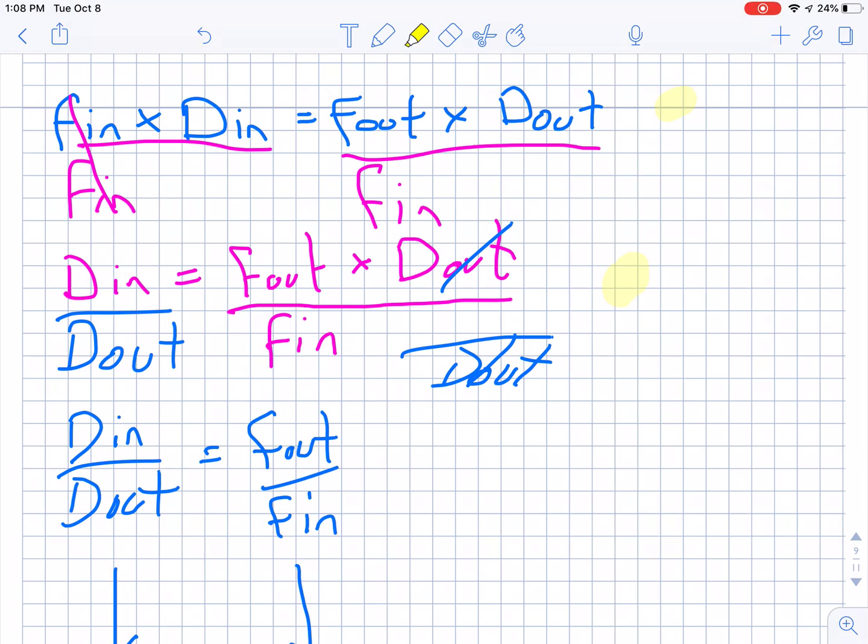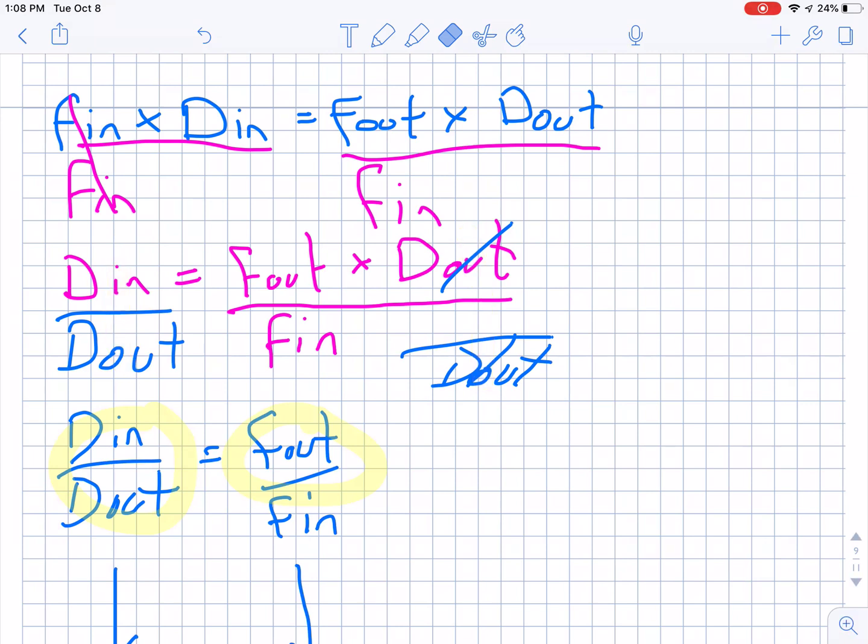Then what if I wanted to rearrange it some more? I could divide each side by Dout, and notice I did that here. That ends up with Dout canceling. And what I do to one side, I have to do to the other. So on the left side, it's Din over Dout. Basically, I end up with Din over Dout equals Fout over Fin.